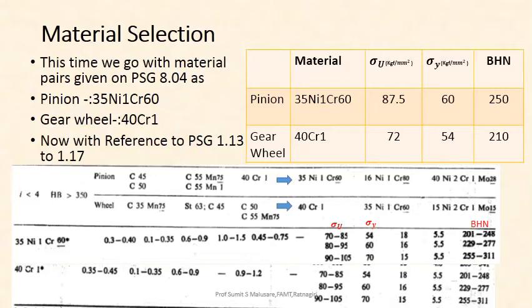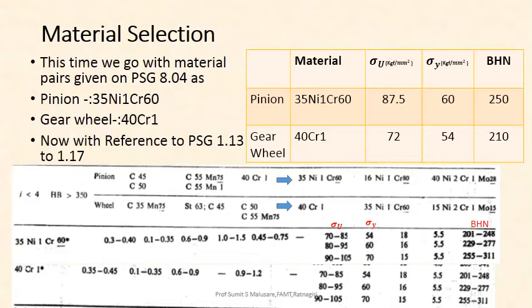According to this, taking the interpolation, sigma u is 80 to 95, so I will take it as 87.5 kgf per mm square, and at the same time sigma y is equal to 60 kgf per mm square. Now if I take the BHN for the pinion as 250, I have to take the BHN for the gear wheel as 250 minus 30 to 60, somewhere in between.